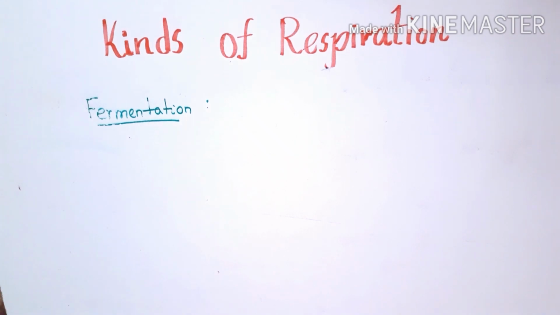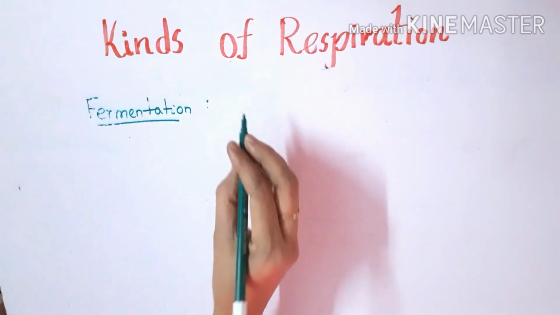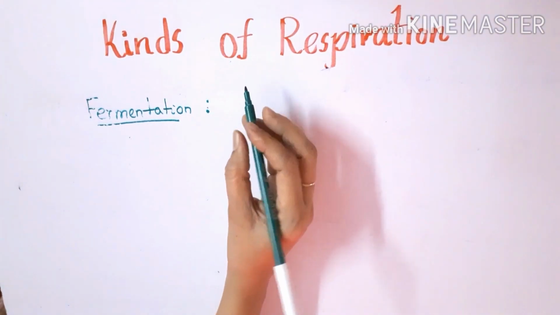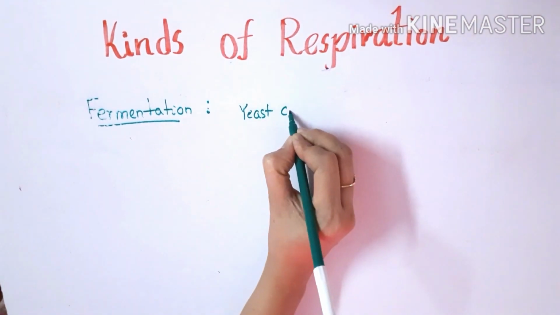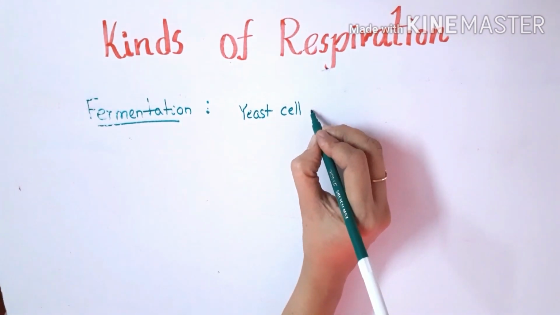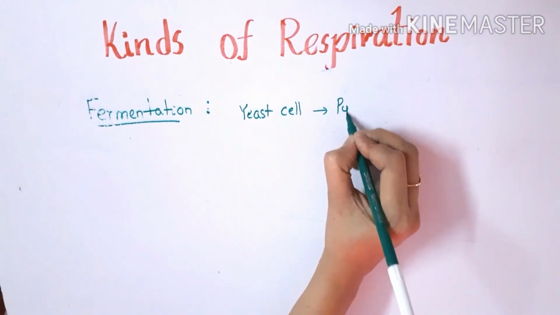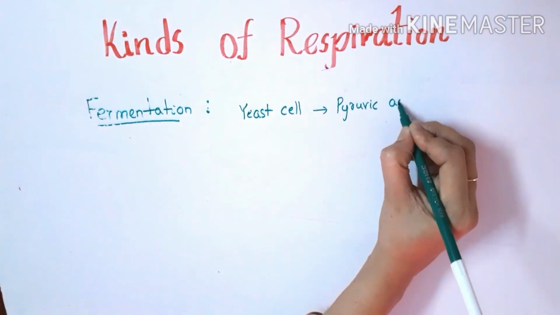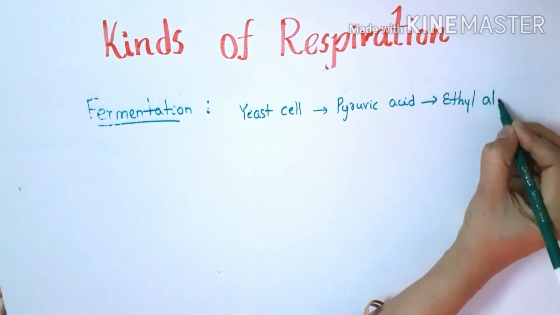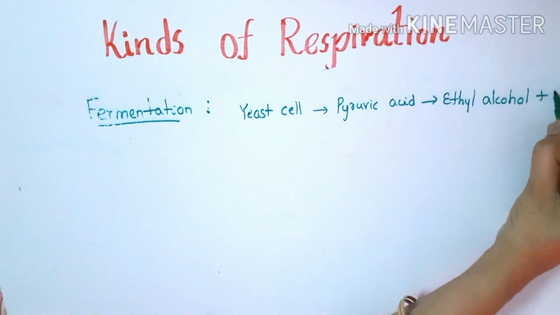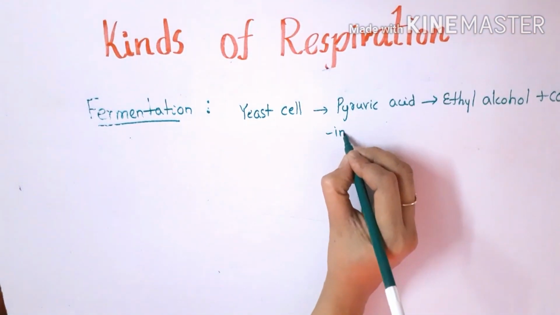It is a process during which yeast cells convert pyruvic acid, which is formed during the glycolysis process, into ethyl alcohol and carbon dioxide in the absence of oxygen.